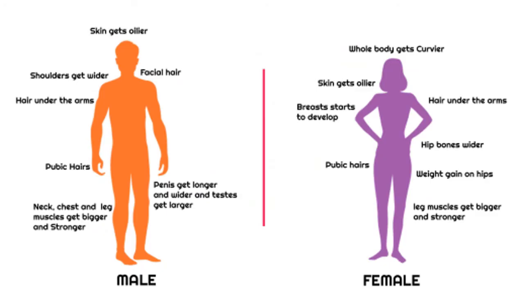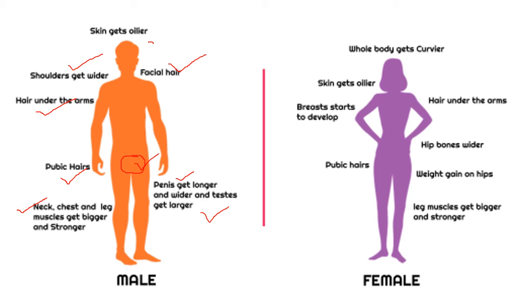So you can see through this diagram, the boys become taller, the shoulder becomes wider, they will have the beard and the mustache, then they will have the hair under the arms, then the pubic hair. Pubic hair means in the internal parts or the private parts, there will be the development of the hair. For example, in boys, in the private part, there will be the development of the hair, that is called the pubic hair. And the neck, the chest and the leg muscles get bigger and stronger. And in boys, the size of the penis increases and even the testis gets larger.